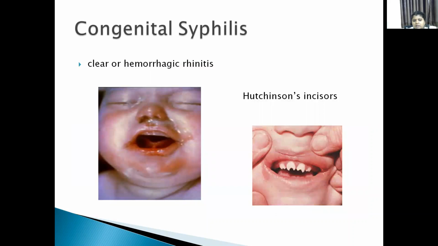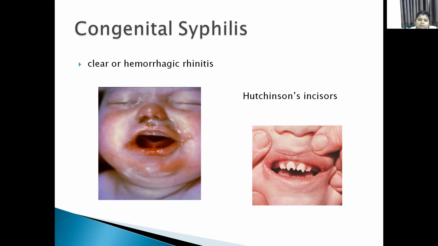It is not only seen in adults or children, it can also cause congenital syphilis. Congenital syphilis is nothing but transmission of the infection from mother to fetus.